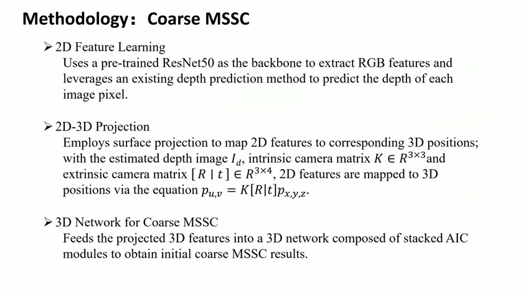The first stage, coarse MSSC, consists of three steps. 1. 2D feature learning, where RGB features and depth are extracted from the input image. 2. 2D-3D projection, which maps the 2D features into 3D space using the depth and camera parameters. And 3. 3D network processing, where the projected 3D features are used to generate coarse MSSC results and an initial mask.